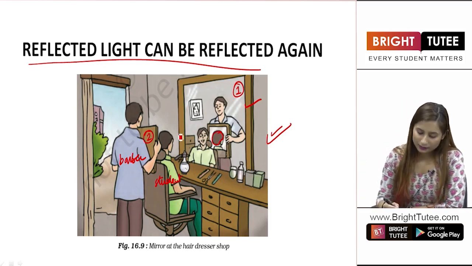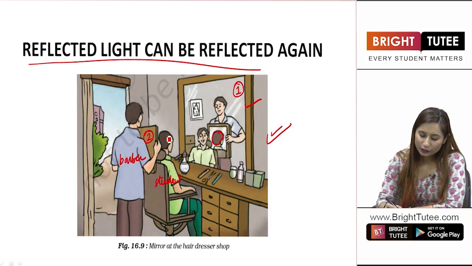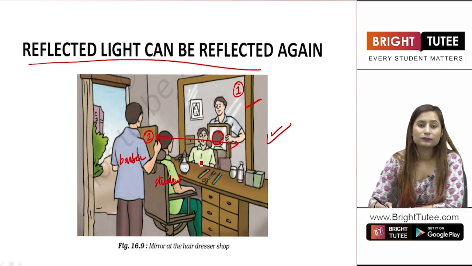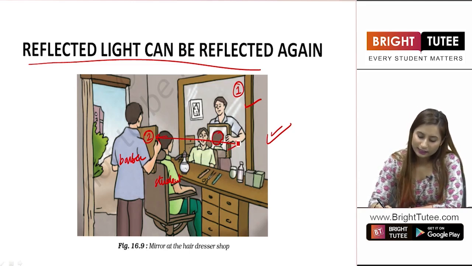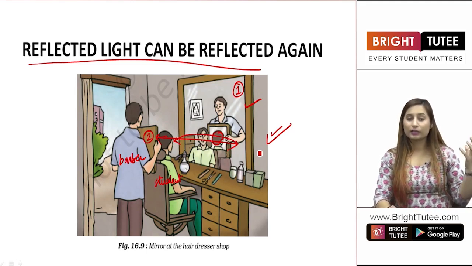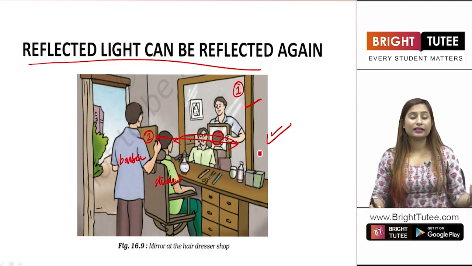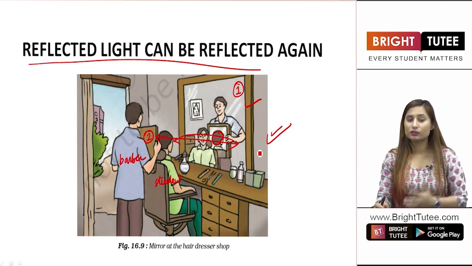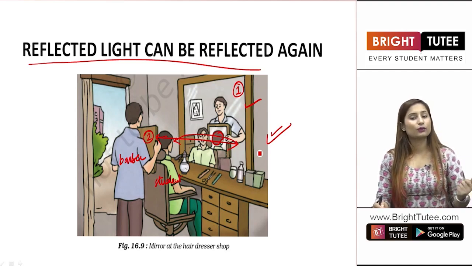Now what is happening here? The light from your head is falling back onto this mirror, and then this light is falling onto this mirror. This light then is again falling into your eyes, due to which you are able to look at the back of your head. So yes, a light that has been reflected can be reflected again, and this can be done multiple times also.